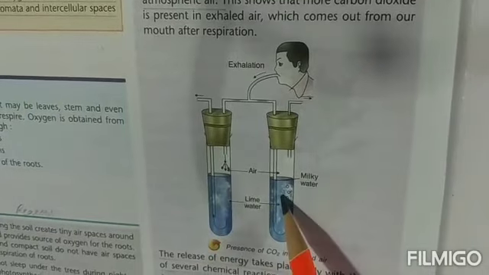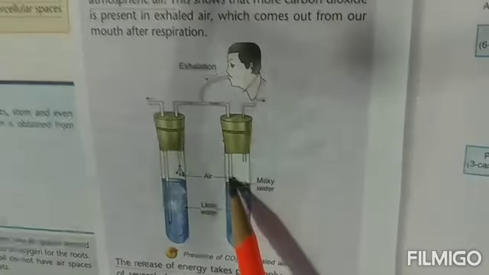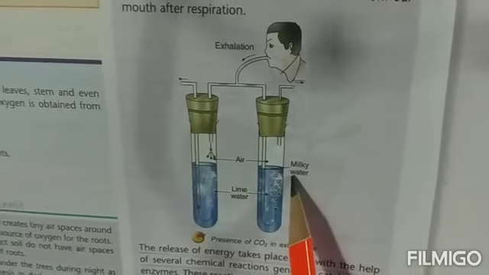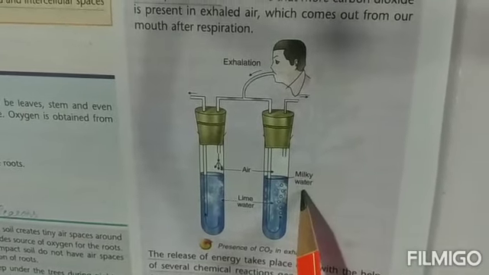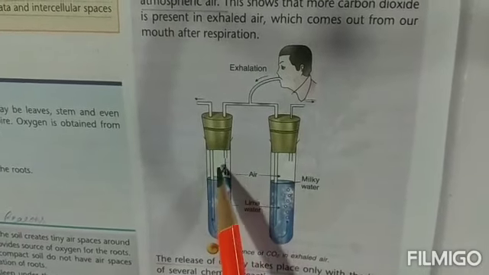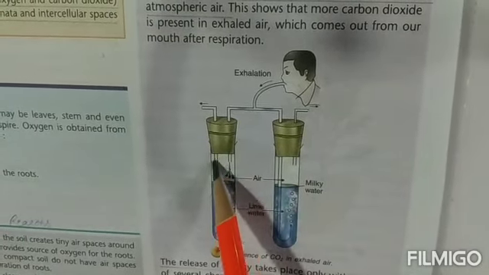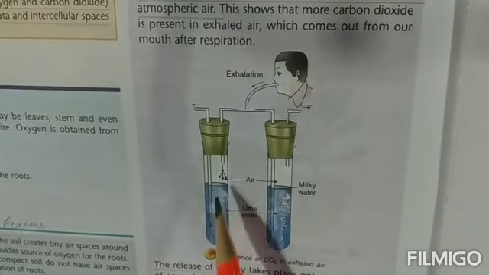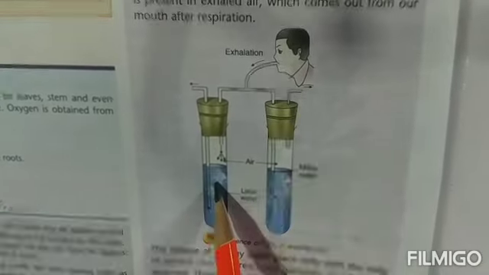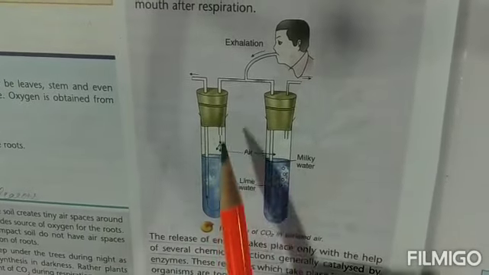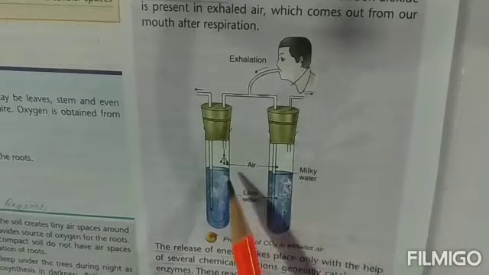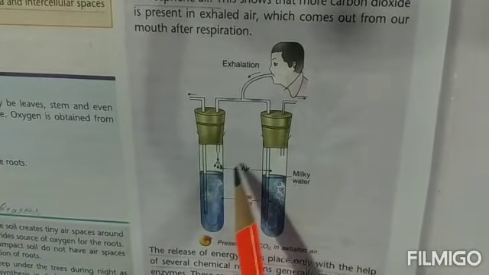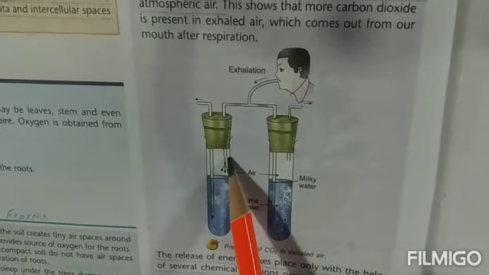Why? Because in this one, children, as you can see, the carbon dioxide is going and mixing directly into the lime water, so it will turn milky quickly and in an intense form. Whereas over here, when he is breathing, carbon dioxide is staying on top of the lime water. So slowly this carbon dioxide will also mix with lime water, but not to that extent. So this experiment proves that the amount of carbon dioxide in the exhaled air is more than in the air that is present around us.